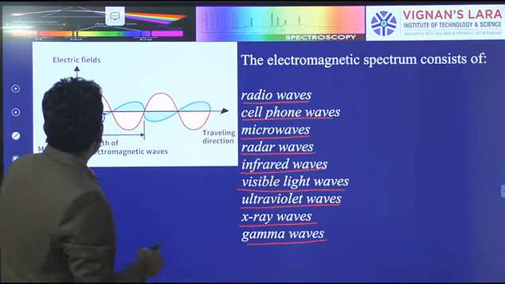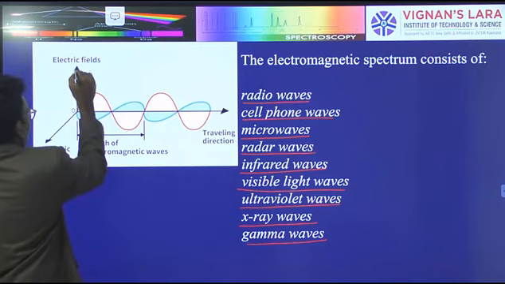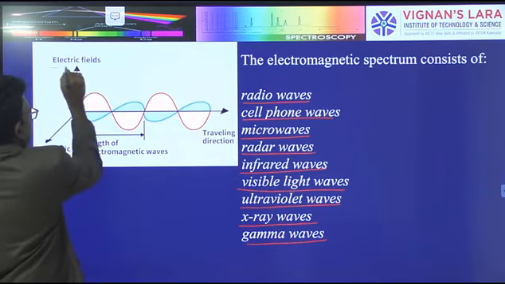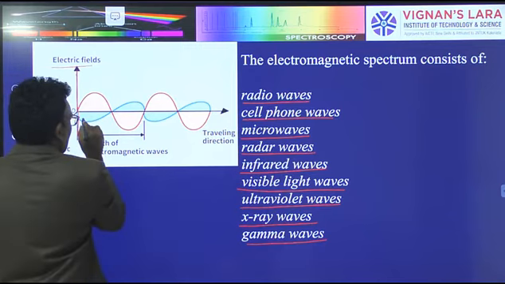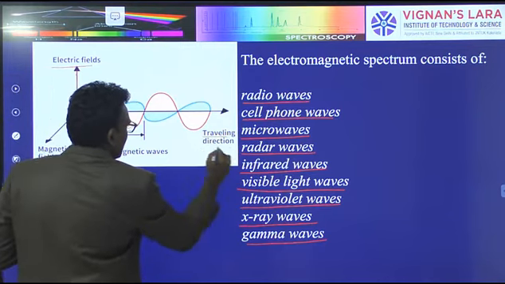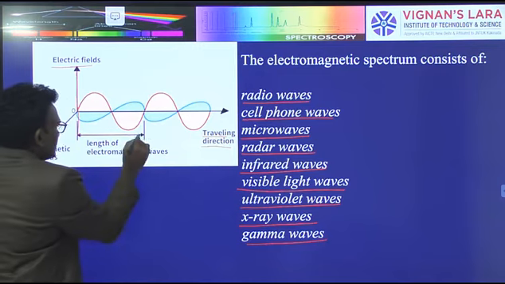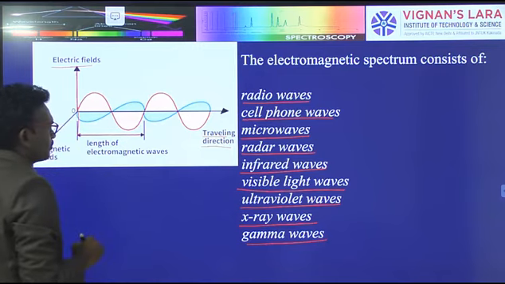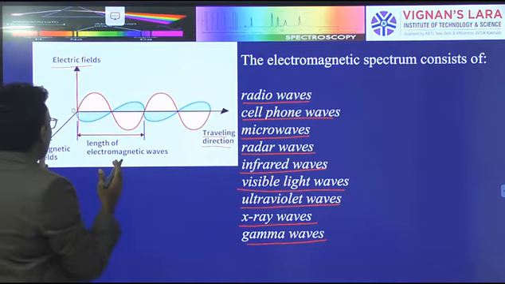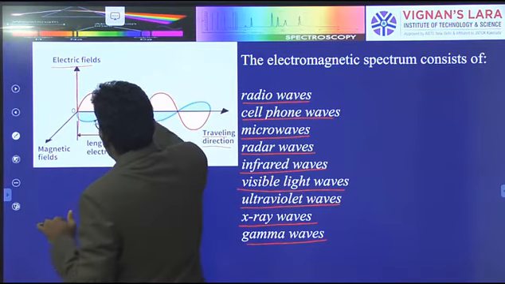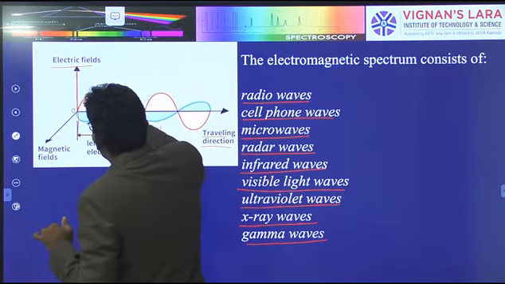In this diagram, the y-axis is the electrical field and the x-axis is the traveling direction, and this is the length of the electromagnetic wave. Electromagnetic waves contain a magnetic field.